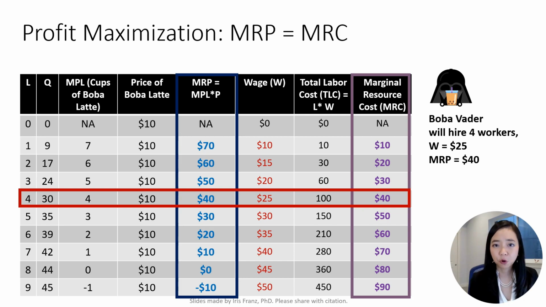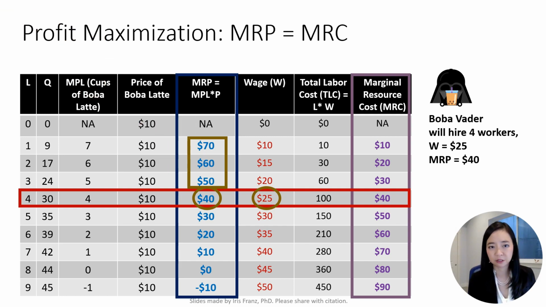Notice that the fourth worker makes $40 for Boba Vader, but is paid $25 only. Same with the first, second, and third worker. They each make $70, $60, and $50 respectively for Boba Vader, but they all get paid $25 only. Boba Vader maximizes his profit this way.